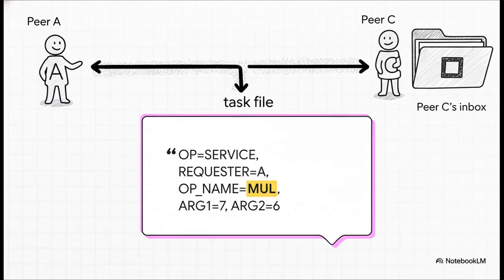So Peer A writes up one last file. But this one isn't for the directory, this is a task file. It spells out the service it needs, MUL, and gives it the two numbers to work on, 7 and 6. Then it places this file, and this is key, directly into Peer C's personal inbox folder. This is true peer-to-peer stuff right here.